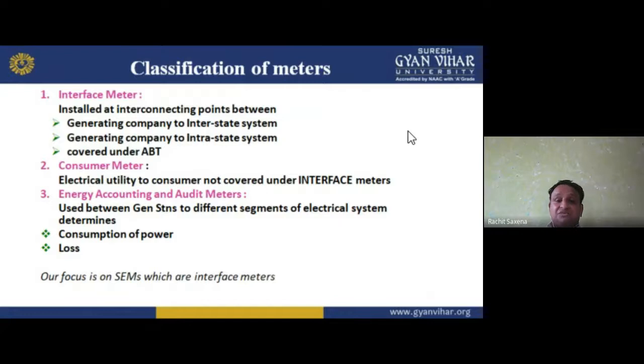But here we have the classification of meters. We have the interface meter, installed at interconnecting points between a generating company and the interstate system, and between a generating company and the intrastate system. These are interface meters covered under ABT. Then the consumer meter, from electrical utility to consumer, is not covered under interface meter; it is different.